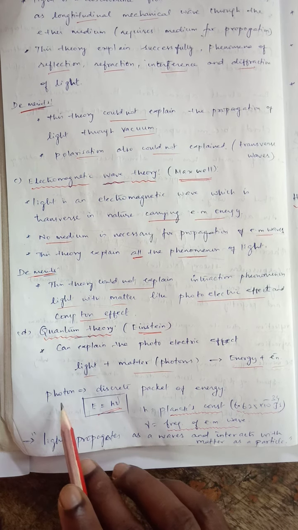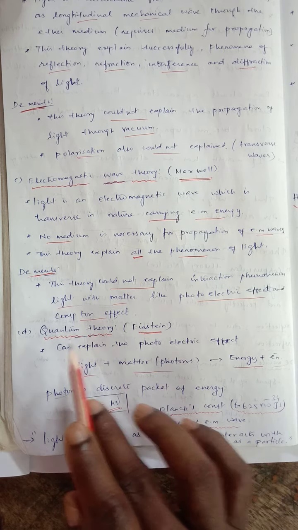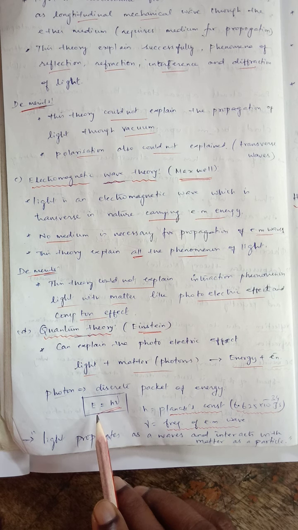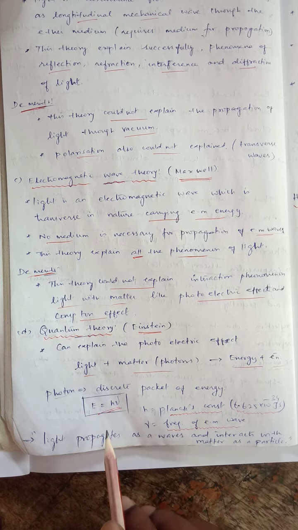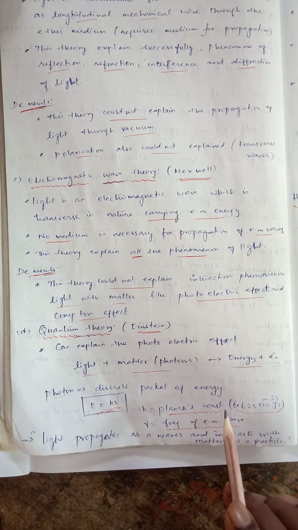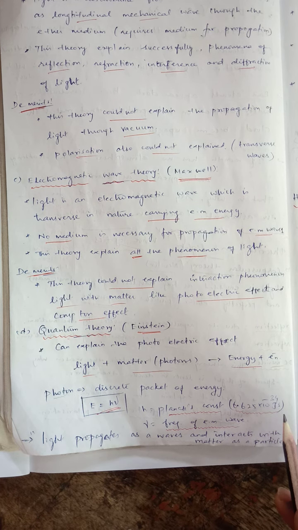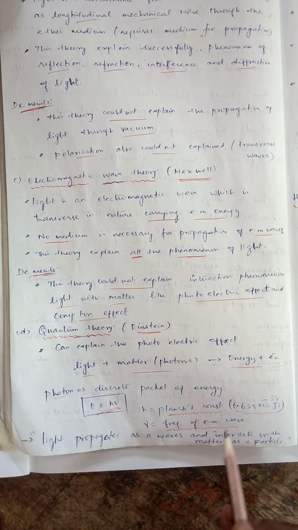Now it's a photon. Einstein's name for it is quanta or quantum. The formula for the energy proposed for the light is E equals h nu. The h is called the Planck constant. This value is very important: 6.65 times 10 to the power of minus 34 joule second. Where nu is the frequency of the electromagnetic wave.